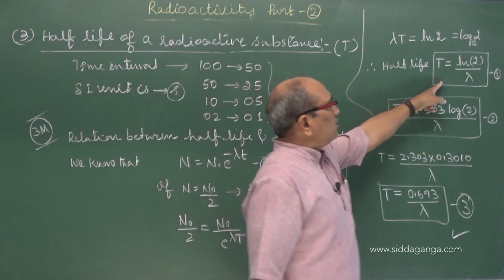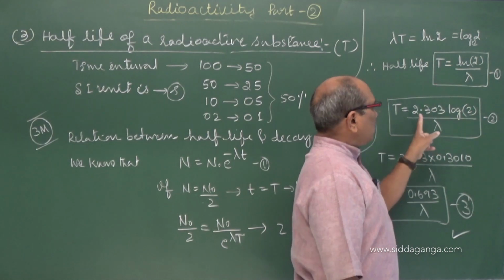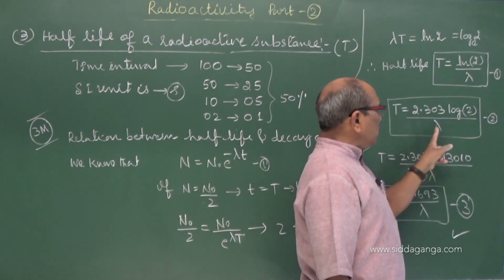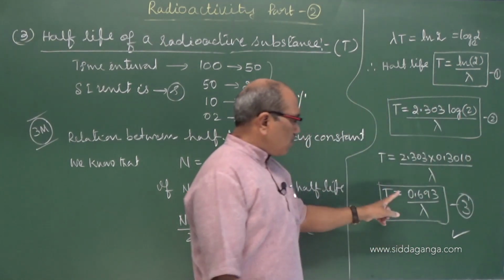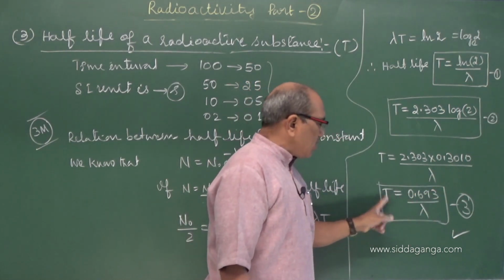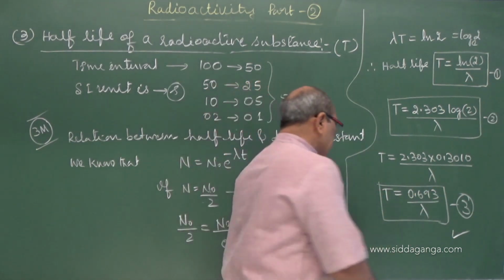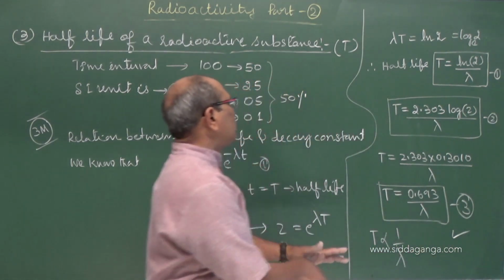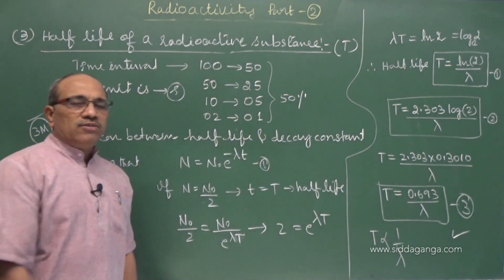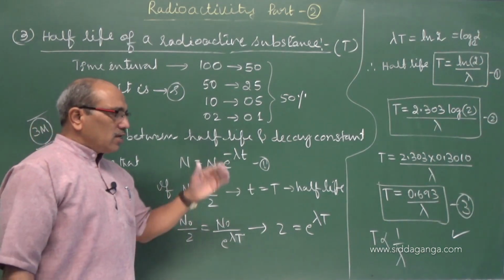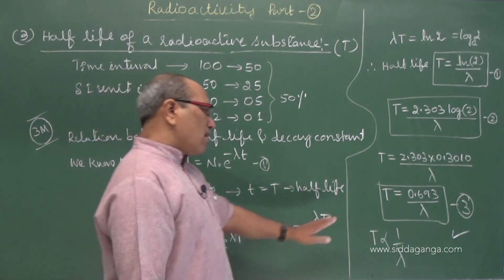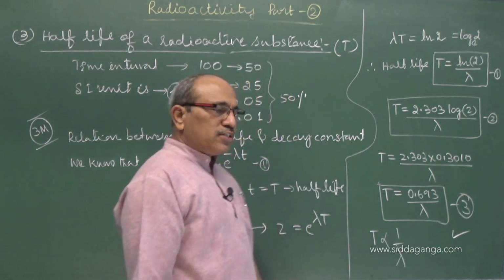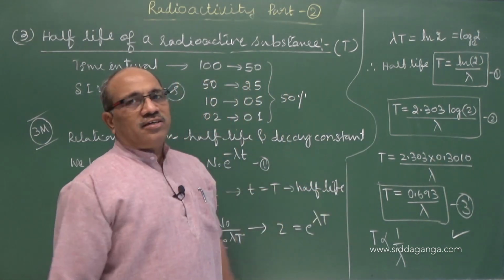Ln 2 by lambda is equal to half-life, or 2.303 log 2 by lambda is the half-life, or 0.693 by lambda is the half-life. That indicates half-life is inversely proportional to lambda. T is inversely proportional to lambda. As decay constant is higher, half-life is less. Half-life is smaller, decay constant is higher.